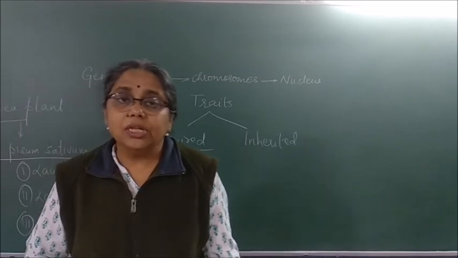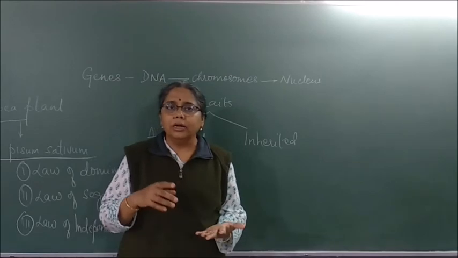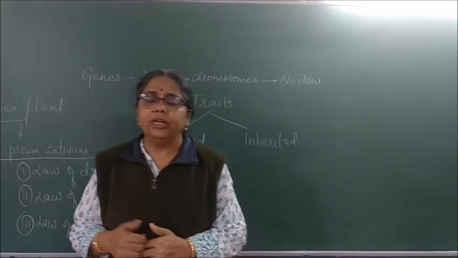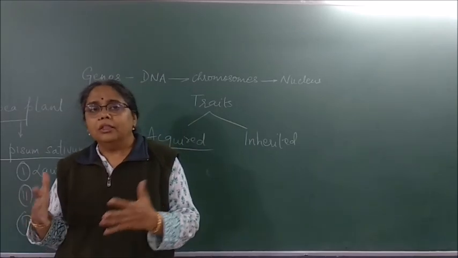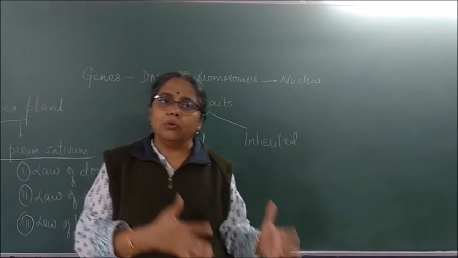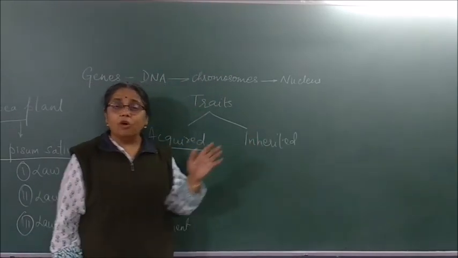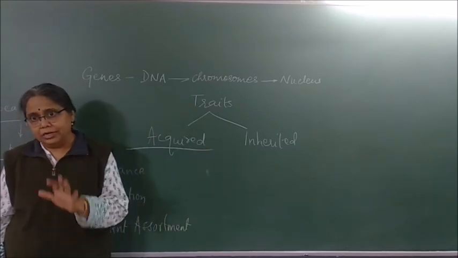So this is the starting of the chapter, which you should know: what are traits, what are acquired traits and inherited traits. Who is the father of genetics? Gregor John Mendel. There are two kinds of traits, acquired traits and inherited traits. Inherited traits follow the law of inheritance, which was given by Mendel.